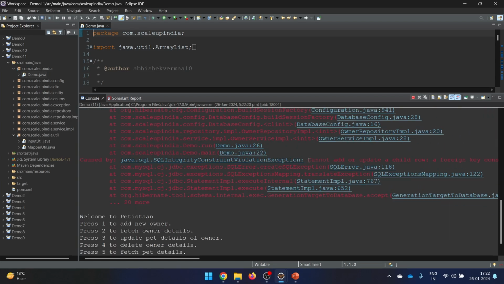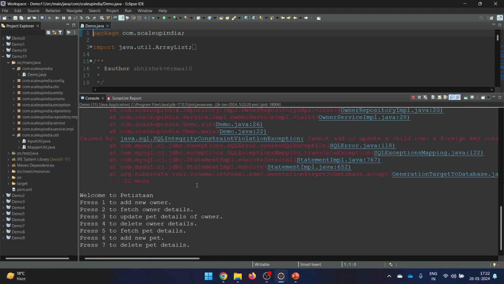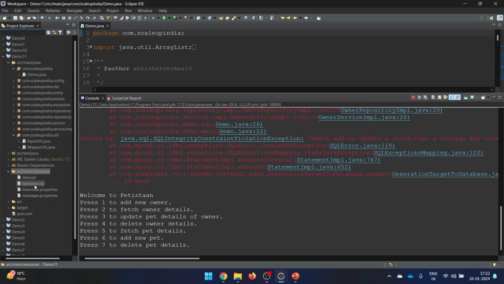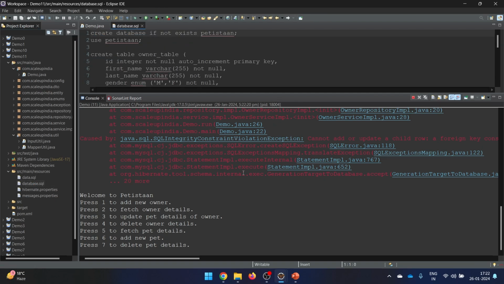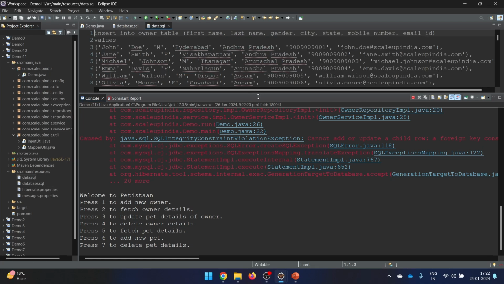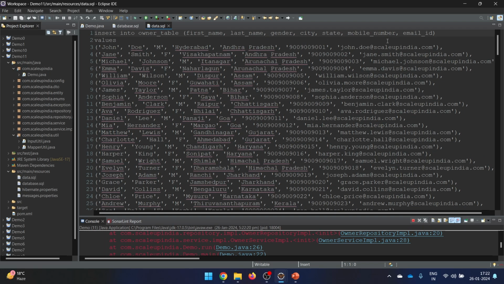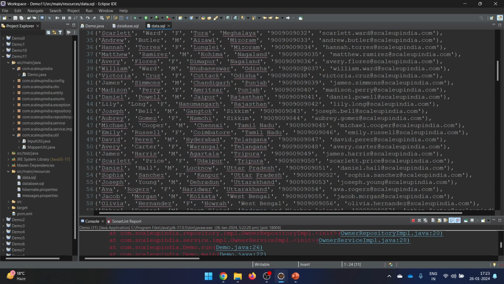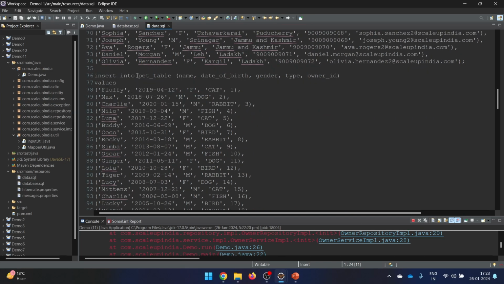The reason is that in the database I forgot to delete the things. So what you need to do is first of all clear your tables in the database, because it's a new relationship and completely new things. So clear all the things. Once you are done with it, then you just need to run this. Either you can directly start running all this, or the data is already here. With this data, the only thing you need to take care of this time is that first of all you need to insert the data in the owner table. Owner IDs will be generated, and then you need to save the data in the pet table.